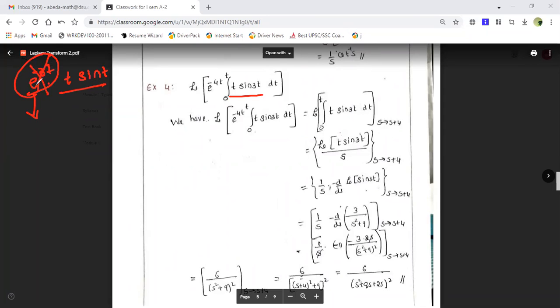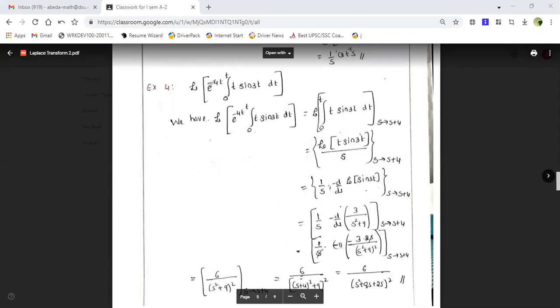If you apply the first shifting theorem, this particular function will be eliminated, and you will be left with only these two functions. Then you can apply the t into f of t form and continue. No problem, you can also apply t into f of t first and then the first shifting theorem, keeping this as it is. It's up to you, but it's better to go with the first shifting first, then the derivative. I hope I've answered the query of some of you who had this doubt.